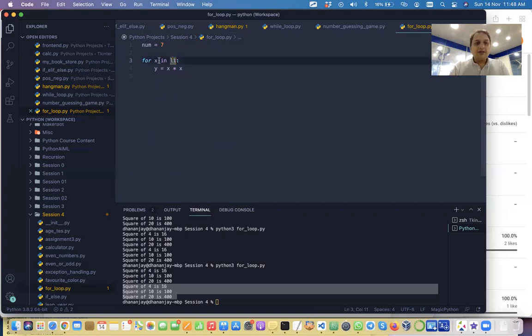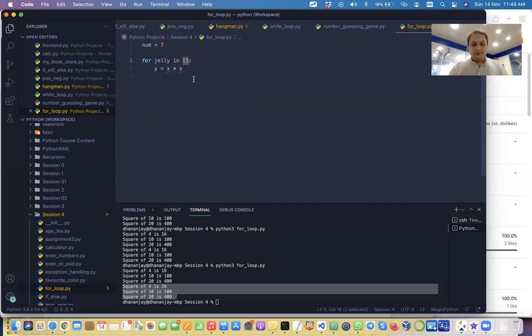Note that this is just a variable. This can be anything. I can change it to i, or I can change it to jelly. Whatever variable name I want, I can put it there. So I want to go till 10. This is a sequence of numbers which I want to have, right?